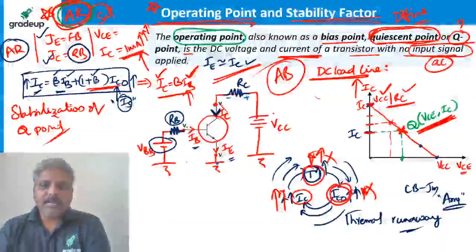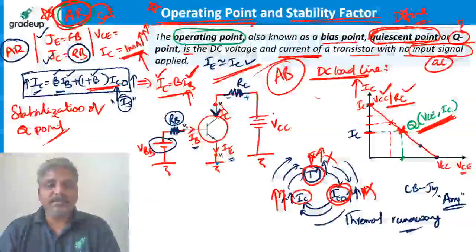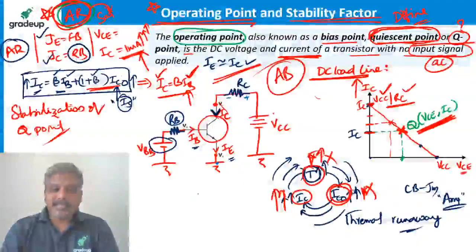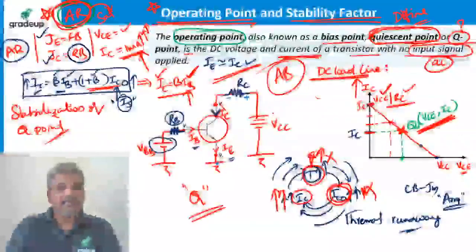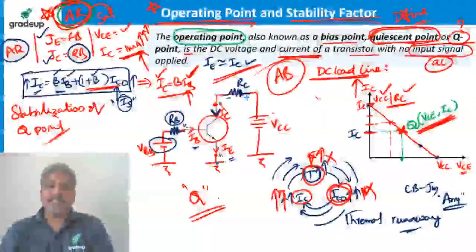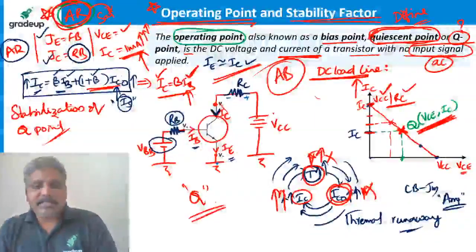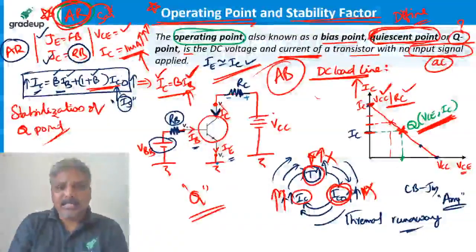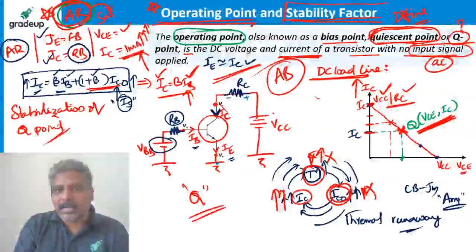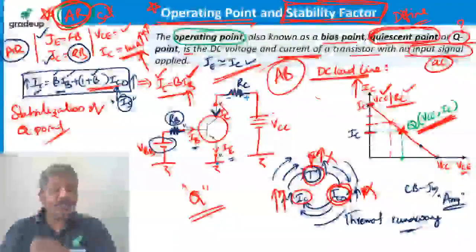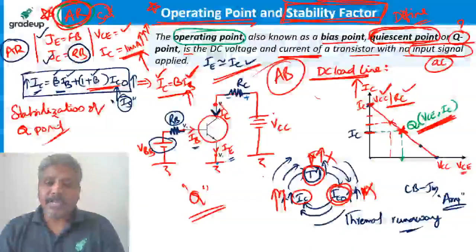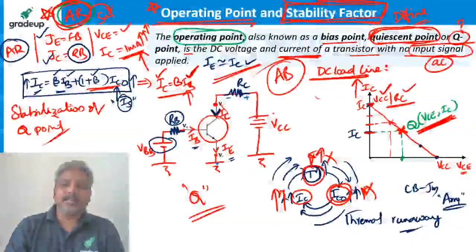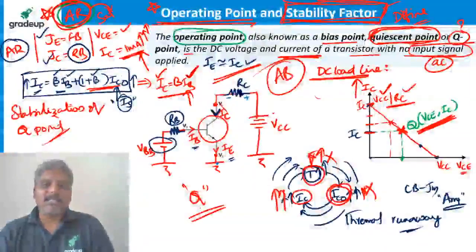If it is clear now, let us identify how to keep the operating point stable. Now we understood that this Q point is not only to decide how much; it is also responsible that we have to make it stable. To identify whether the operating point is stable or not, there is a parameter called stability factor. That is what we are going to understand now. Shall we go ahead, guys? So it is responsible for us now to keep the transistor in active region and also to see whether the operating point is stable or not. To verify that, we have to find a term called stability factor.